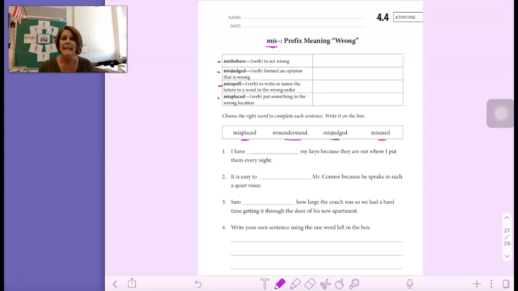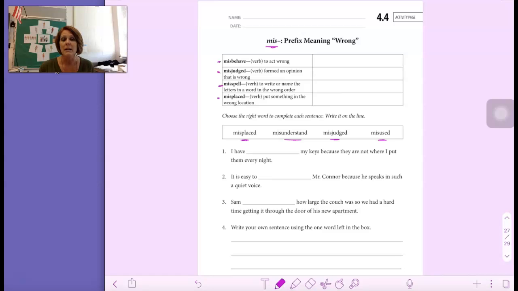Number 2, it is easy to blank Mr. Connor because he speaks in such a quiet voice. It is easy to misplaced. It is easy to misunderstand. It is easy to misjudged. It is easy to misused. You have to think about what those words mean to fill it in correctly.